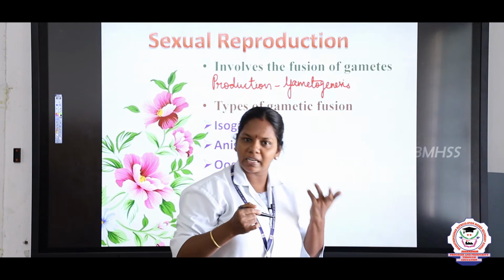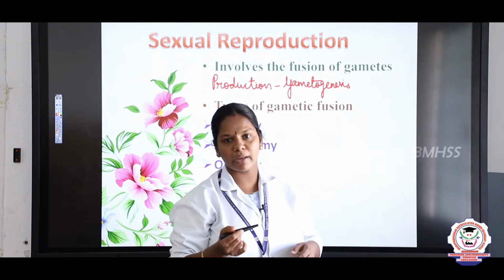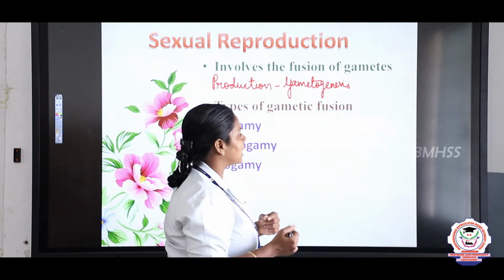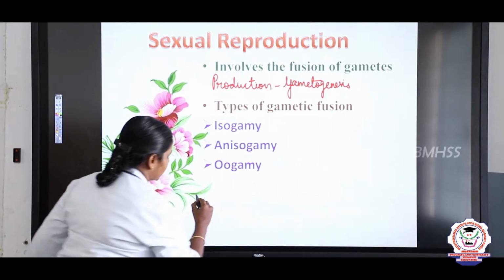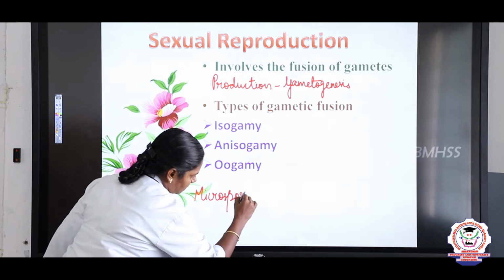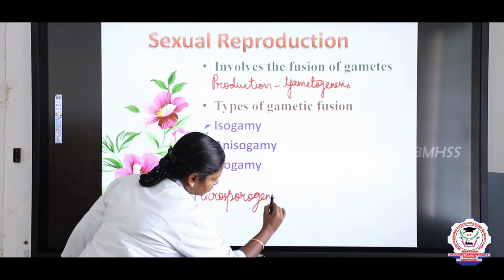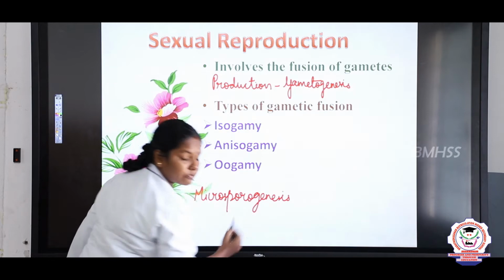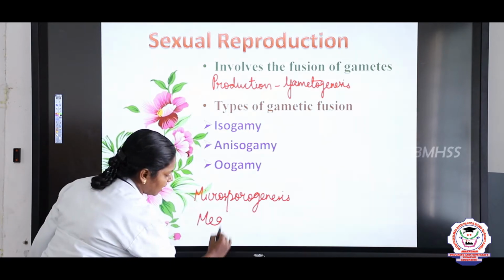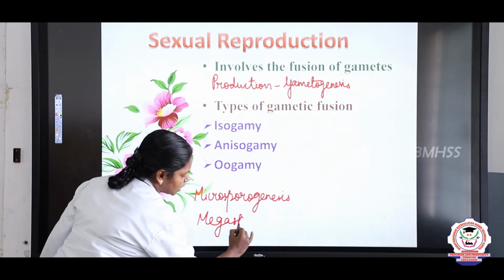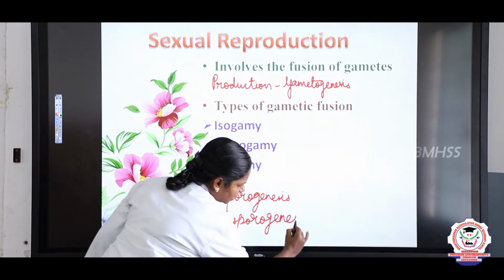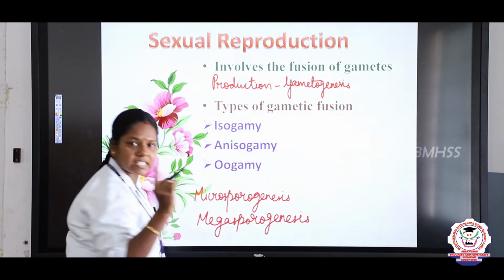Formation of male gamete, formation of female gamete. Formation of male gamete is microsporogenesis, and formation of female gamete is megasporogenesis.